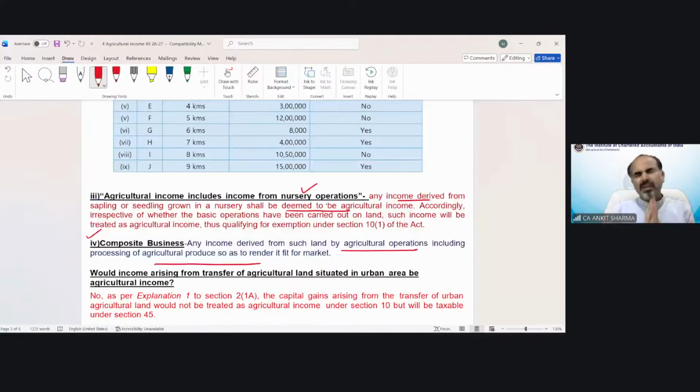There are multiple kinds of business like sugarcane, tea, coffee, rubber, etc., in which the profit consists of both kinds of activities. So we have to exempt the agricultural activity income out of that profit, and we have to tax the non-agricultural activity income. So how will we find it out? That is the part of the composite business case.